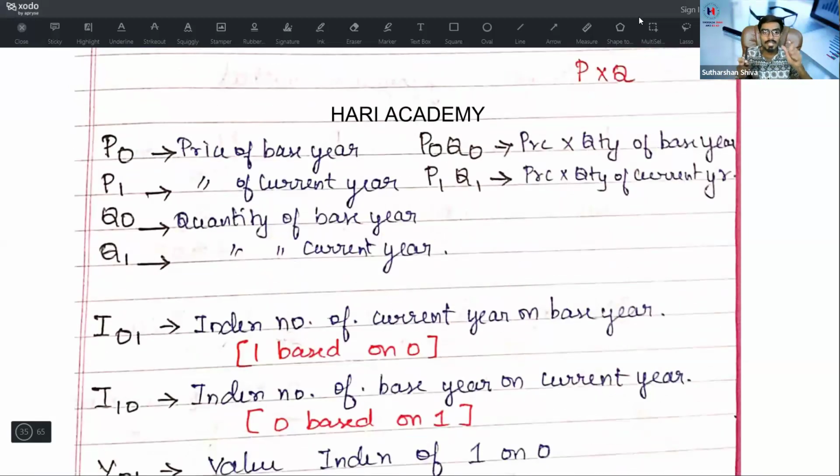What is P naught? P naught is the price of the base year. What is P1? Price of the current year. What is Q naught? Quantity of the base year. What is Q1? Quantity of the current year. 0 is denoted by base year, 1 is denoted by the current year. What is PQ?